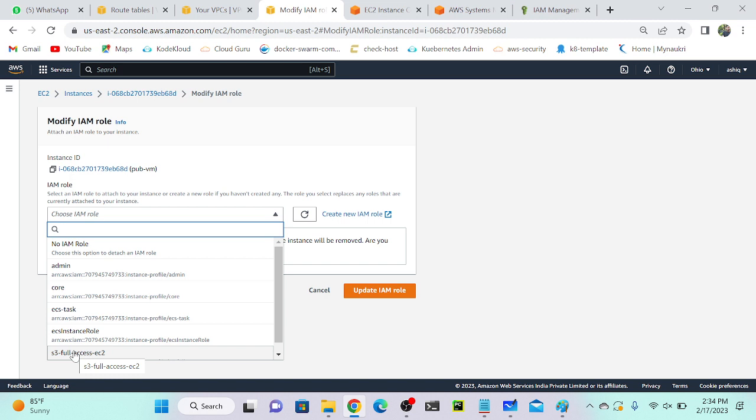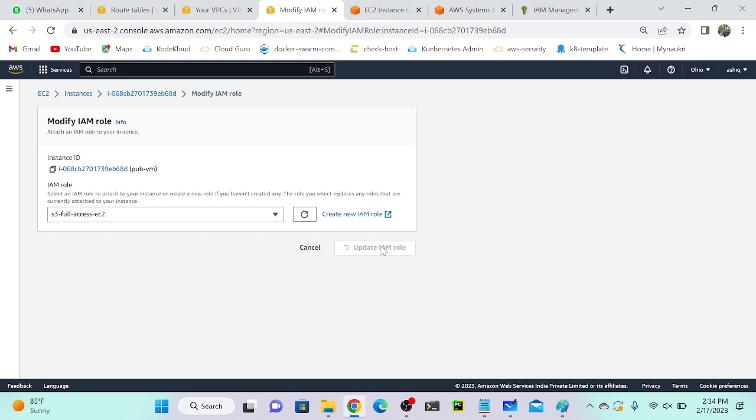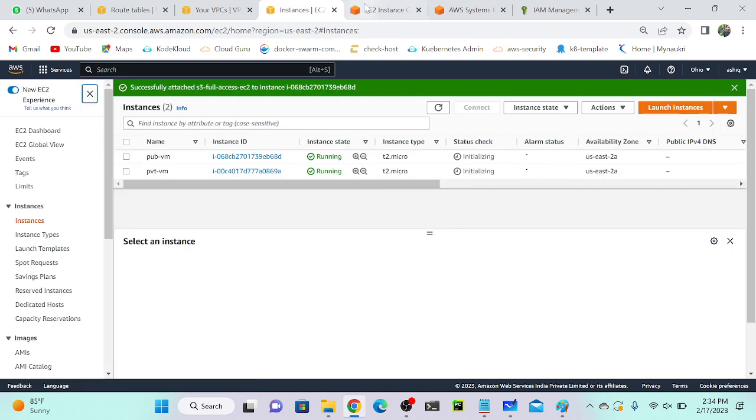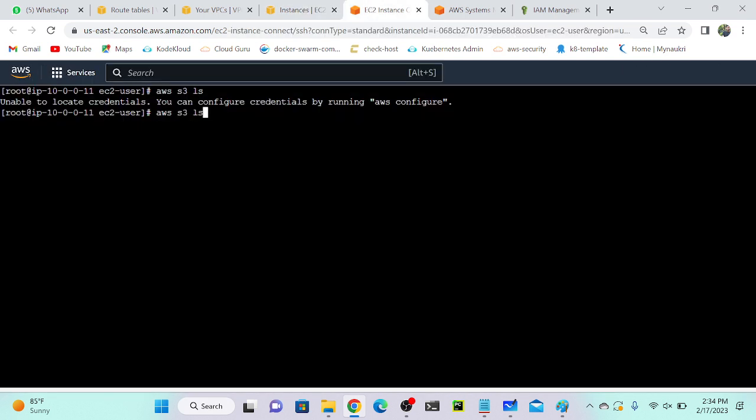So we do not need to create a role for a specific region. Once you create a role, you can access that role from any region. I will select S3 full access, then update IAM role. Successfully updated, I'll go to my virtual machine again. I will execute this command. And you can see that I'm able to access my test bucket January. Right? I'm able to access my bucket.